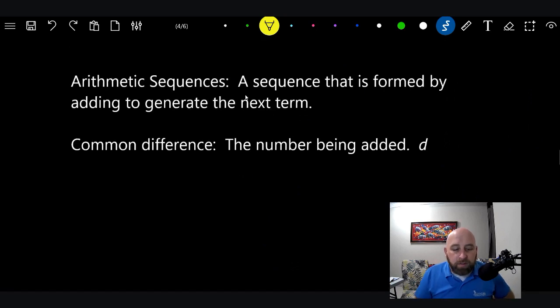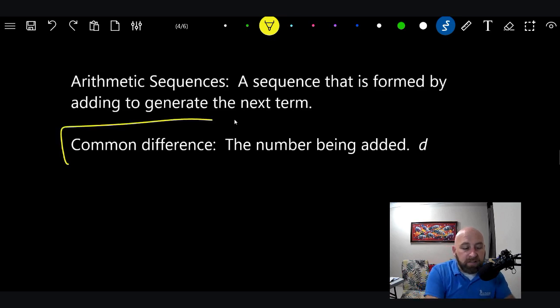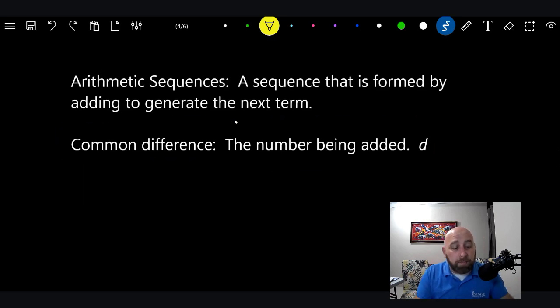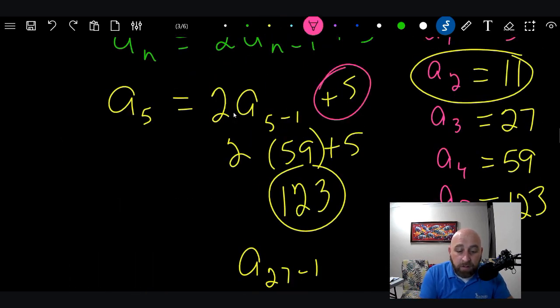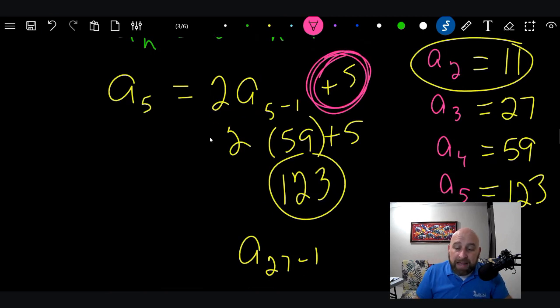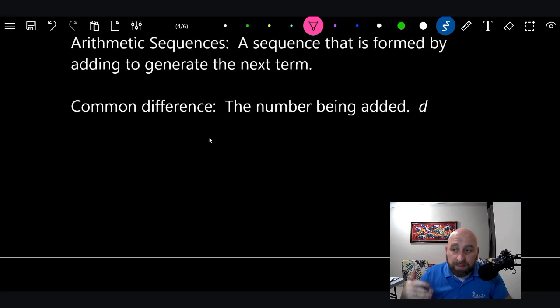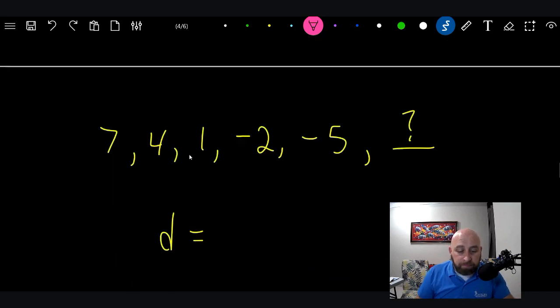All right, an arithmetic sequence is a sequence that is formed by adding to generate the next term. So instead of multiplying, it's adding every time. When you're doing arithmetic sequences, the common difference is the number being added. So in this case, this was kind of an arithmetic sequence because we're adding 5. Now we were also multiplying here, but we were adding 5. So that adding 5 would be the common difference because we're adding 5 each time. So the D, that's the way we say common difference, we use the letter D, is the number that's being added.